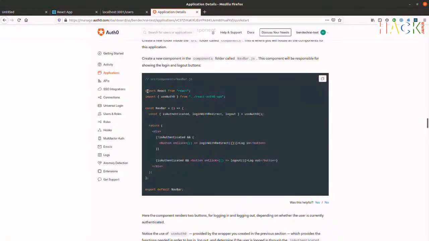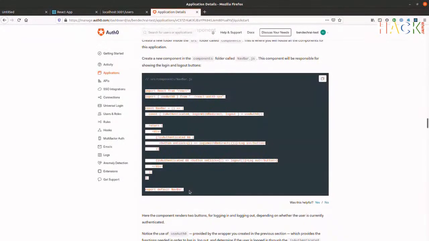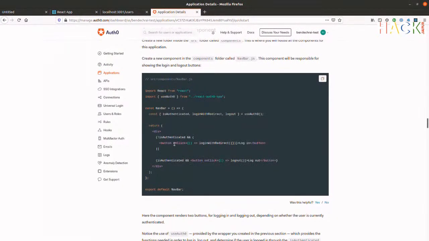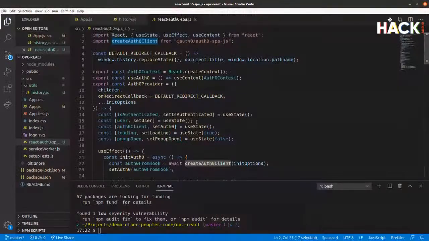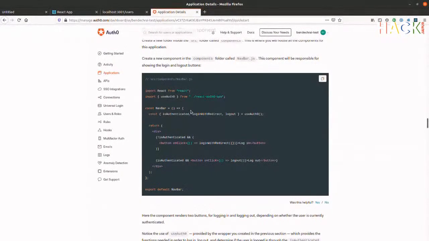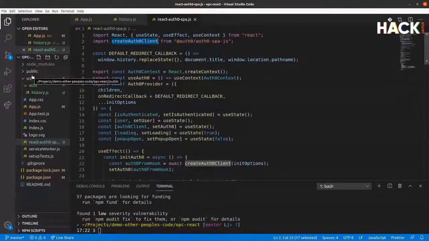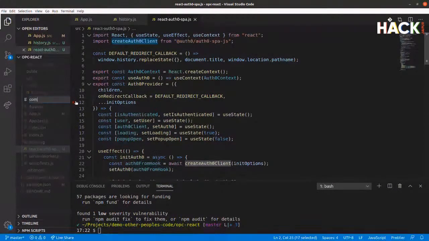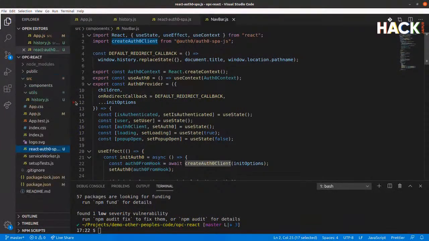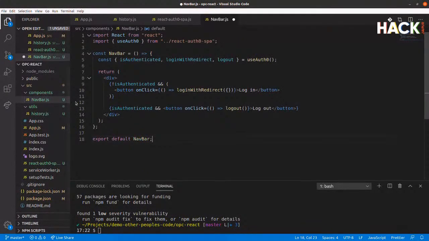So the next thing we want to do is to have this one's called Navbar, but essentially what we're doing is we're just creating a login and a logout button. So we'll do that as part of the Navbar, just because I want to follow this guide as closely as possible to show you that you can implement this in much the same way quite easily. So this was components/navbar.js. I'll just come in and create a new file, components/navbar.js. We'll paste this in.